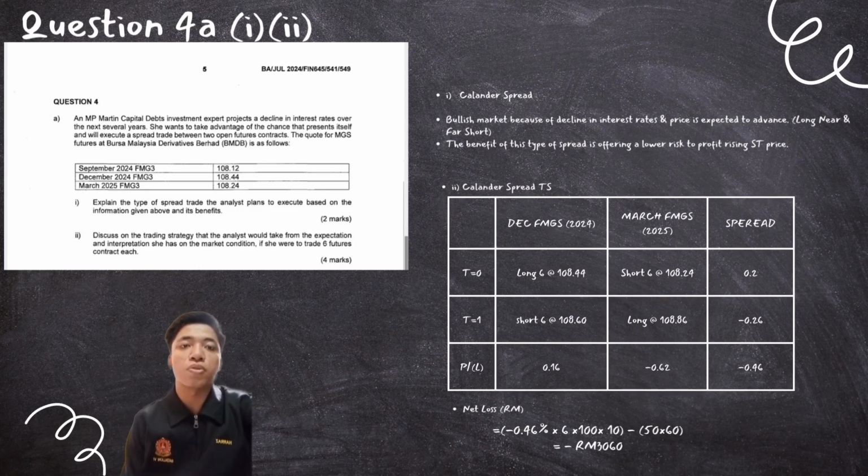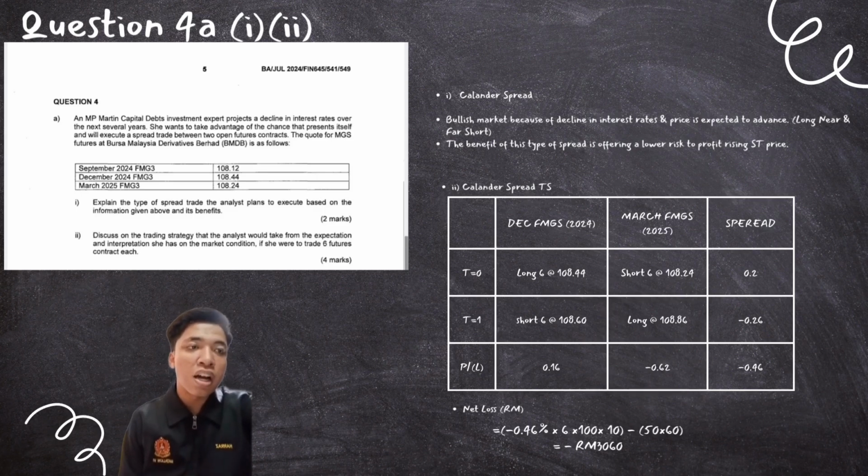So let's continue to question 2. Question 2 is to discuss the trading strategy that the analyst will take from the expectation and interpretation. So first things first, we must make the table, which is still in the calendar spread. For December FMGS, this table has December FMGS 2024, March FMGS 2025, and the spread.